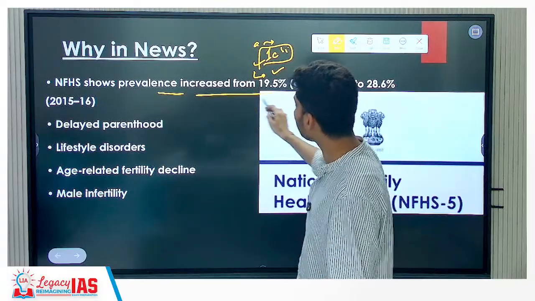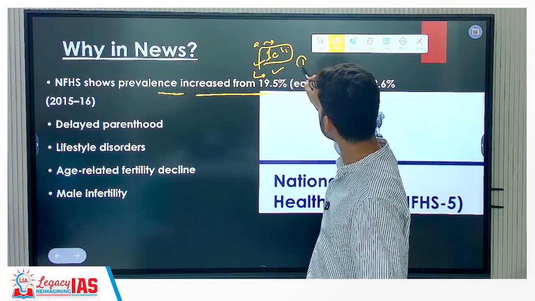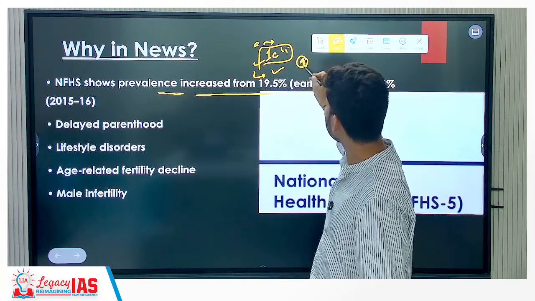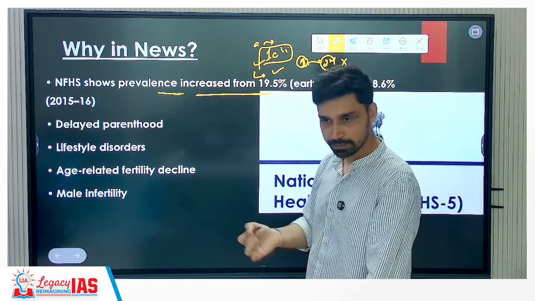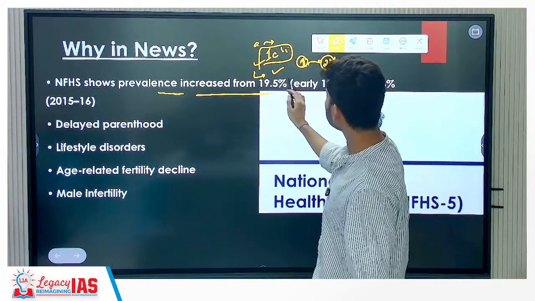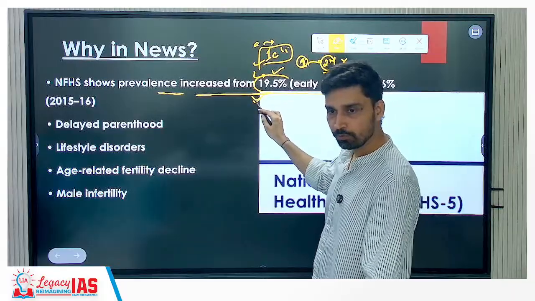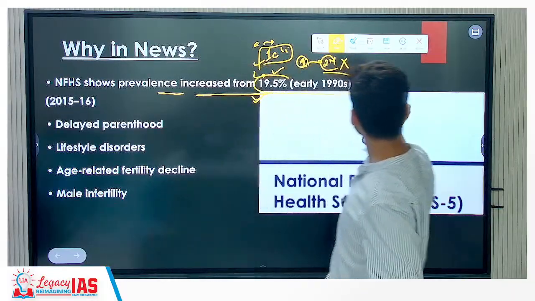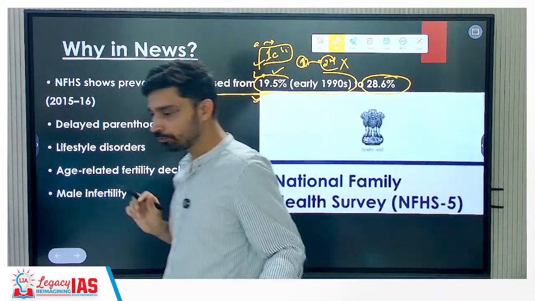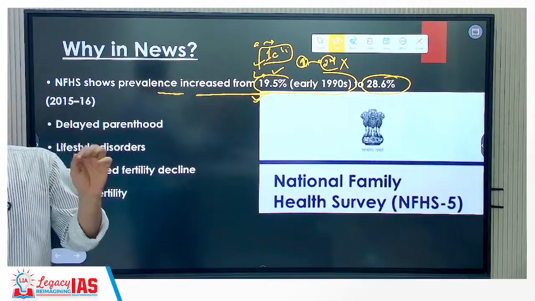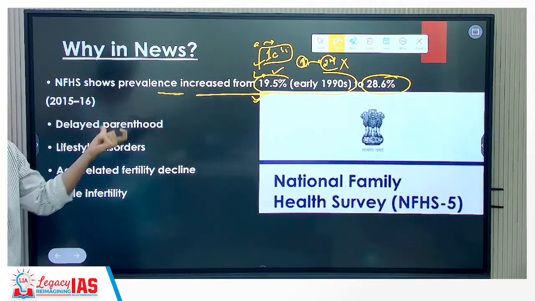That secondary infertility is continuously rising in India. Couples are able to have one child, but when they are trying for a second child, they are failing. Understood? And what does the data show us: in the early 1990s, what was the rate of secondary infertility? 90.5%. And in 2015-2016, it has increased to what percentage? 28.6. So almost 30% of the couples in India are not able to conceive a second child.